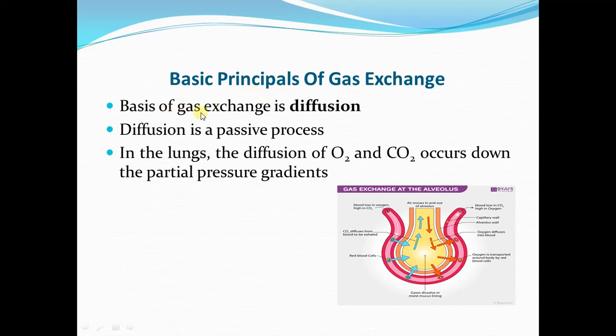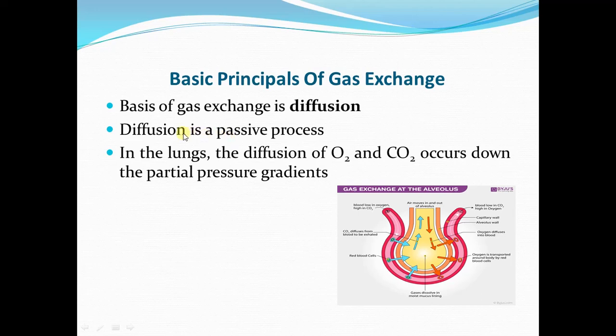The basis of gas exchange in the lungs is the process of diffusion. From your previous knowledge, you must know that diffusion is a passive process which does not require energy in form of ATP.